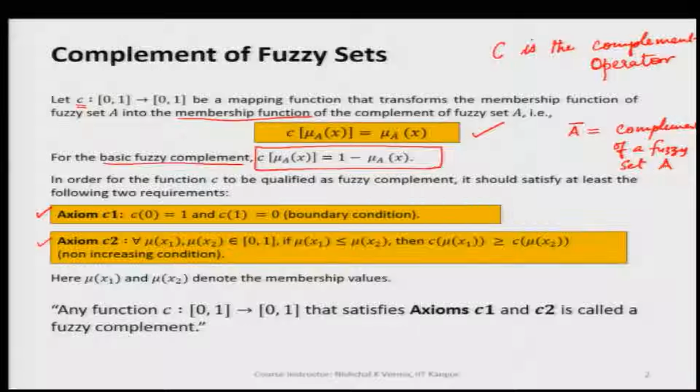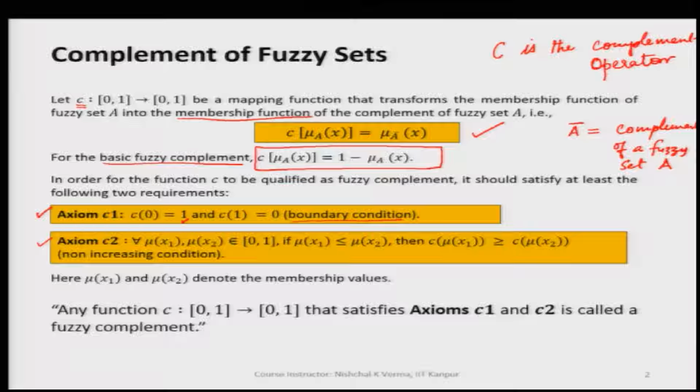C 1 says that if we apply the complement operator C on 0, we should be getting 1, and if we apply this complement operator to 1, we should be getting 0. This is also called the boundary condition. So, this is the axiom C 1.